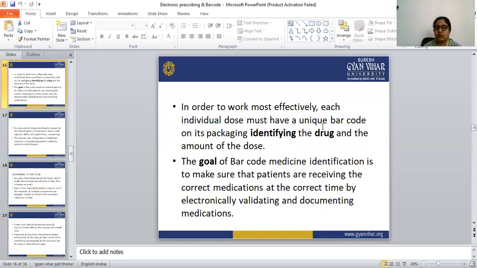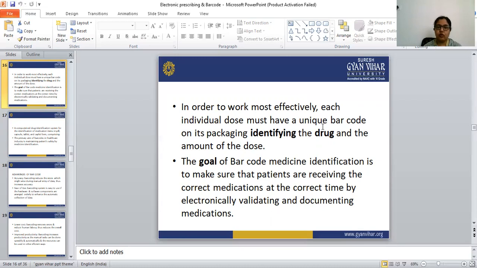In order to work most effectively, each individual dose must have a unique barcode on its packaging identifying the drug and the amount of the dose. So each medicine has a unique barcode, and that barcode includes all the information about the drug, meaning the name of the drug and the amount of the dose present in that particular bottle. We can read all these things with the help of the barcode reader.